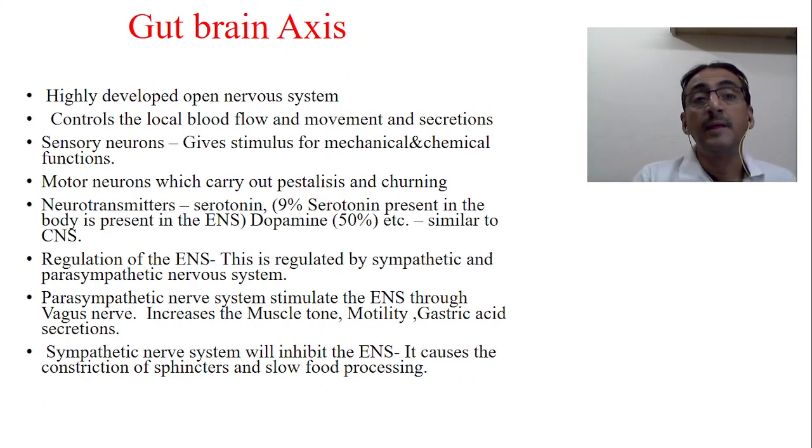Now, the gut-brain axis is a highly developed enteric nervous system, and it controls the local blood flow and also movement and secretion. The main function of the GIT is absorption of food, because food is needed for everything, isn't it?